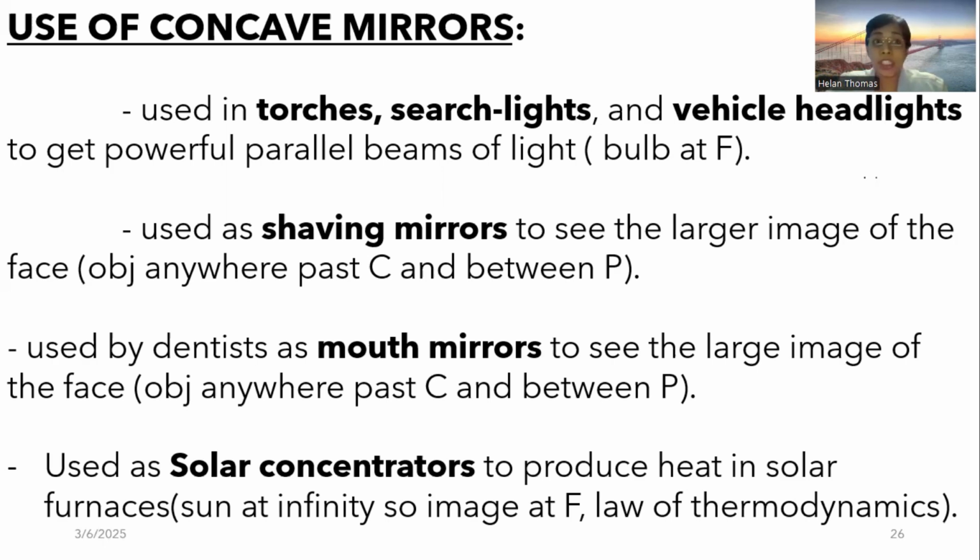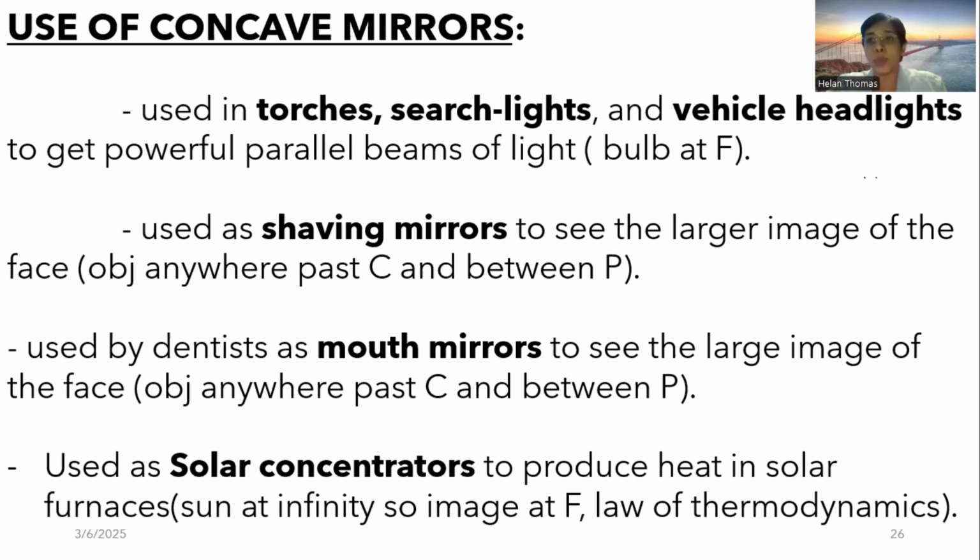So in the solar furnaces, the concave mirror will focus the sunlight, and the light ray will get focused to that particular point at F, where the coil is. The coil will get heated up, and that heat is used to cook your food.